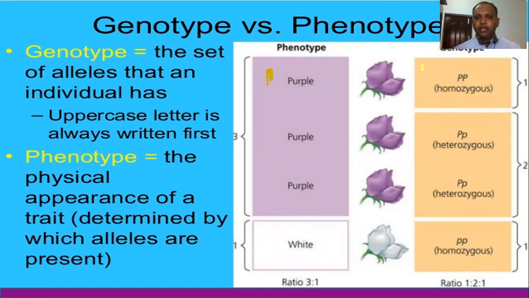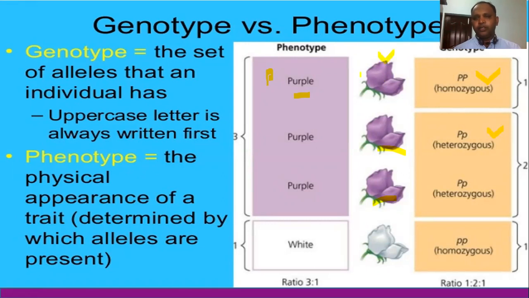Okay, see for this particular plant, it's giving a purple color flower. So the genotype is capital P capital P. It's homozygous. Same purple color, the genotype is capital P small p. It's a heterozygous condition. So physically the character is expressed here. It's a flower looking purple. This physical appearance only you can say is the phenotype, and the gene which is responsible for this physical appearance you can call it the genotype.